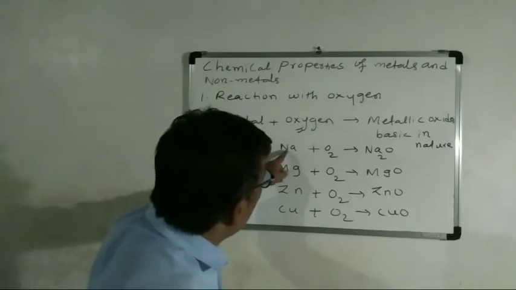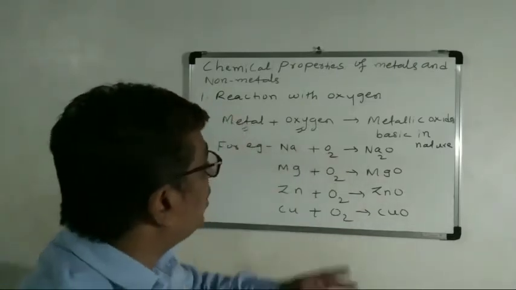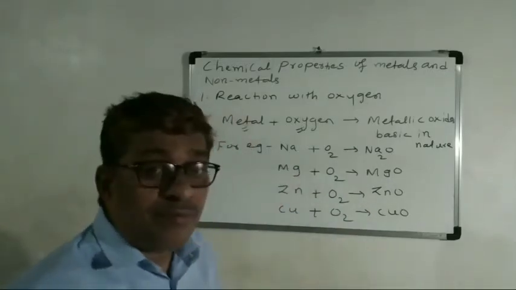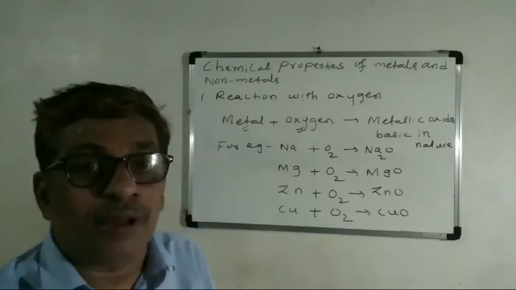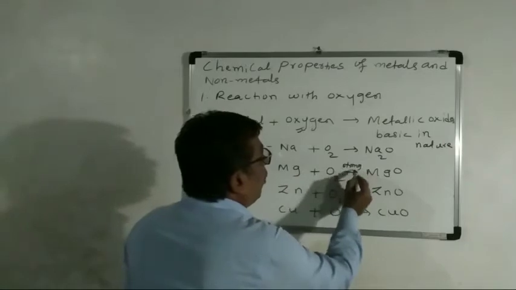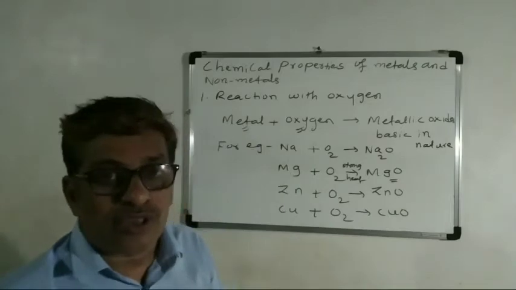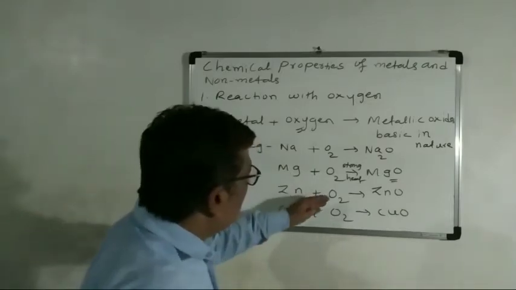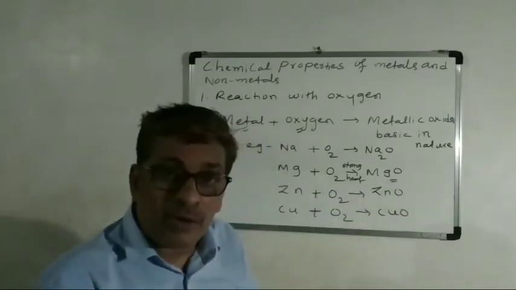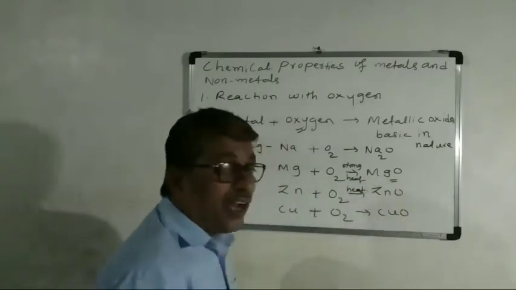Now you see, sodium readily reacts with oxygen. It easily burns with oxygen, producing sodium oxide. But magnesium with oxygen does not burn easily. You have to give strong heating. Then it burns, producing magnesium oxide. Zinc with oxygen, you have to give heat. Strong heat is not necessary, but you have to give heat. Then it produces zinc oxide.